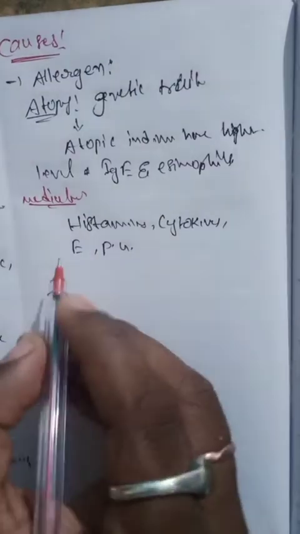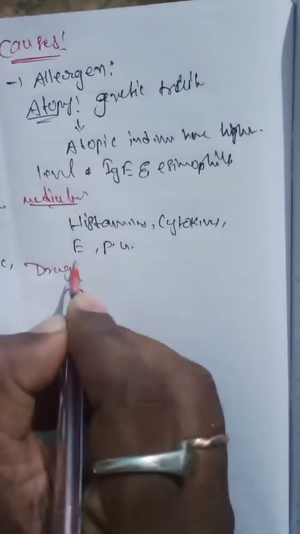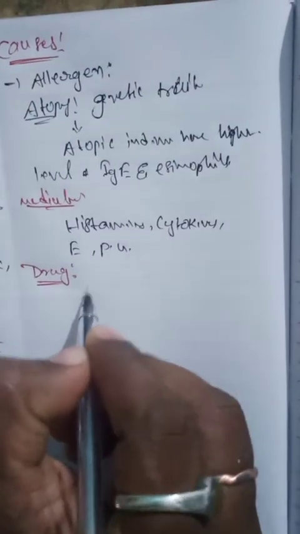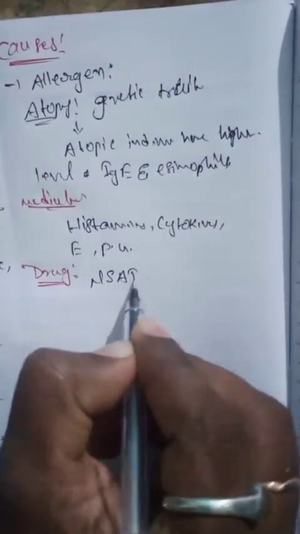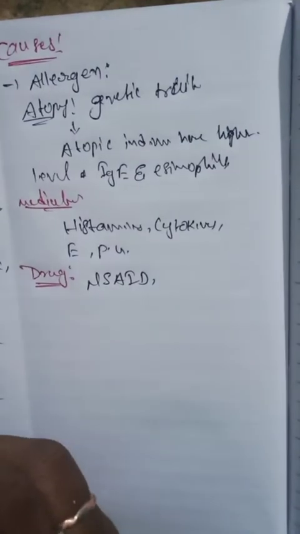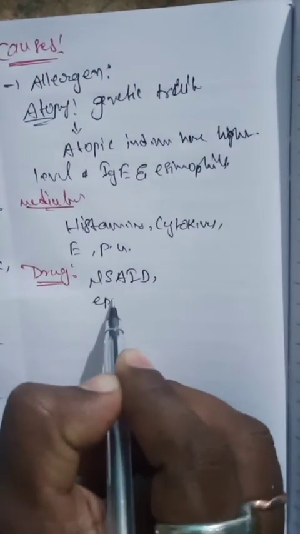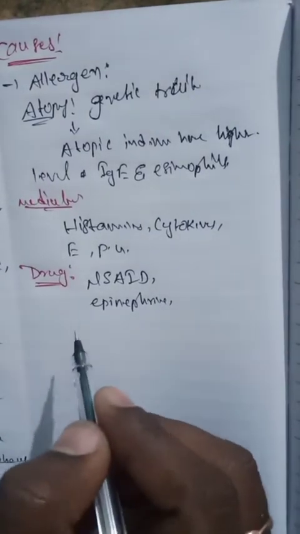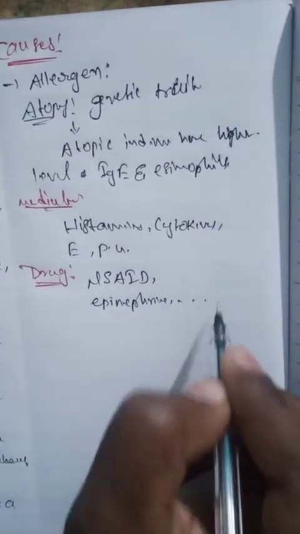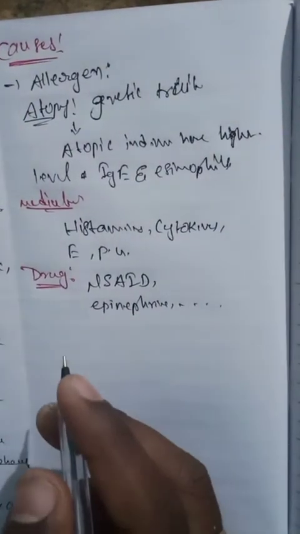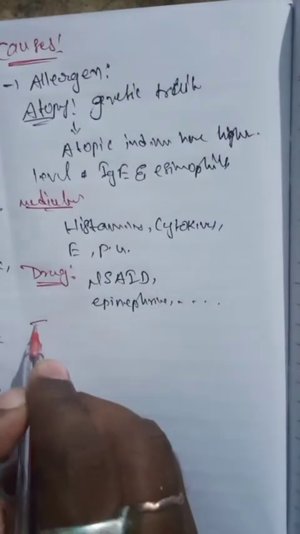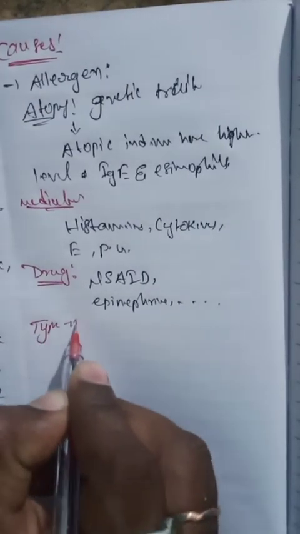And what is the treatment of the type 1 reactions? Using NSAIDs, non-steroidal anti-inflammatory drugs, and epinephrine. These types of drugs are involved in the treatment of type 1 hypersensitivity reactions. Next we will discuss the type 2 reactions.